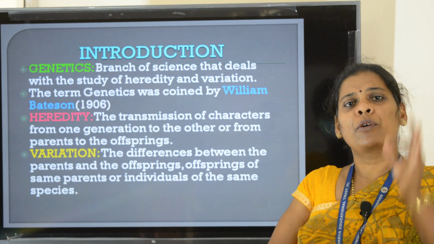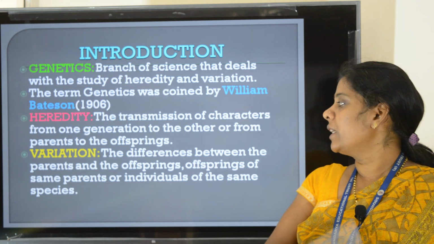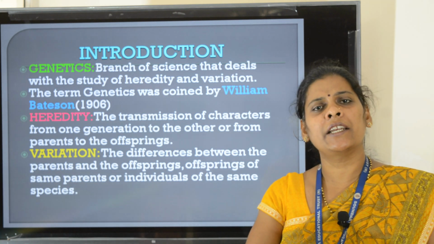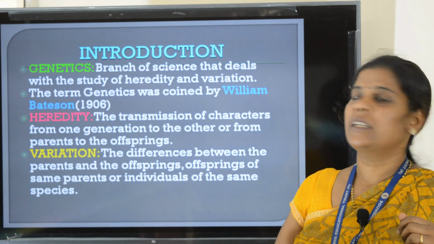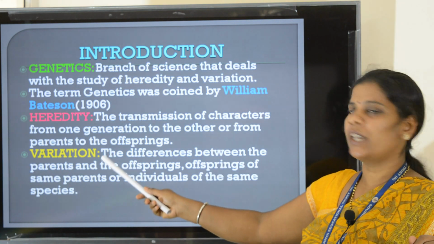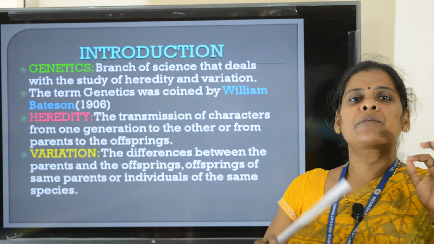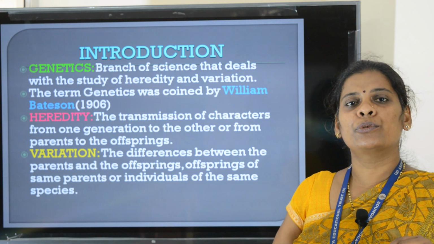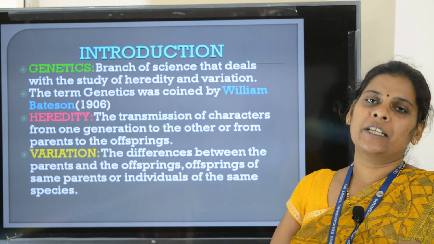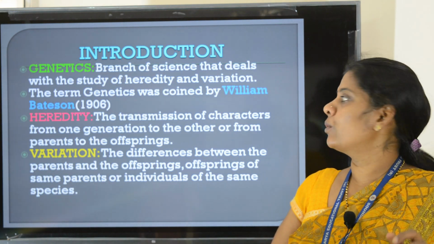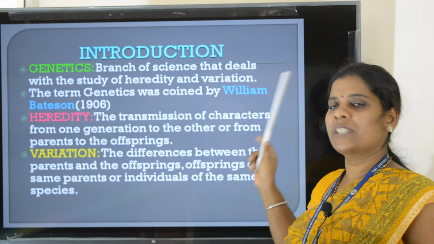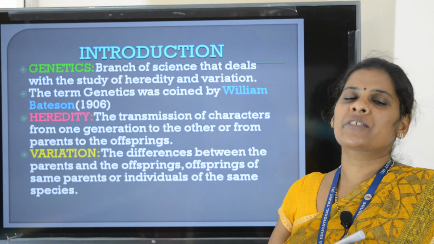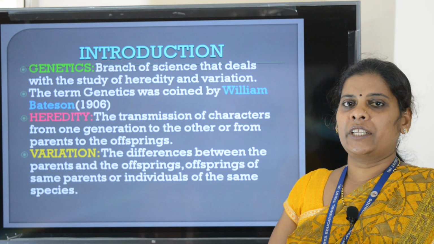Being the children of the same parent, we are still unique. We inherit some unique characters. Right? This is because of variation. This variation may be due to environmental influence or due to the genes we inherit from our parents. So, genetics is a branch of science that deals with the study of heredity and variation.